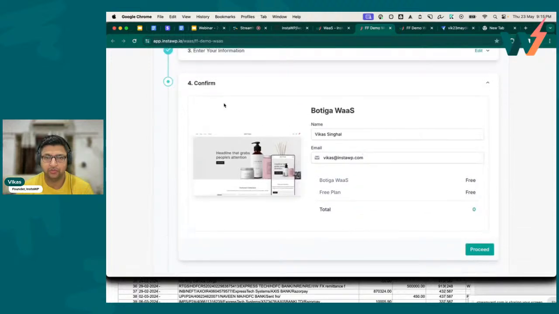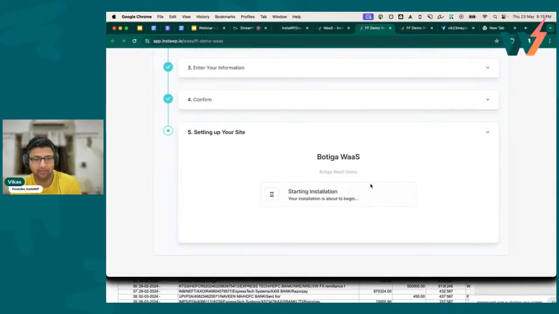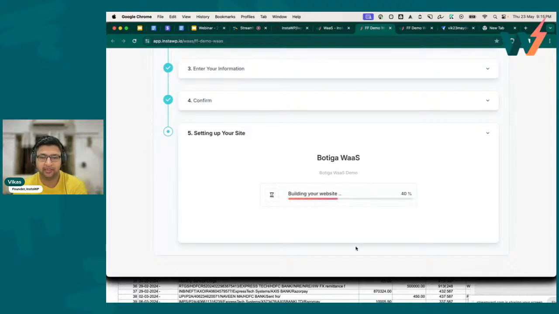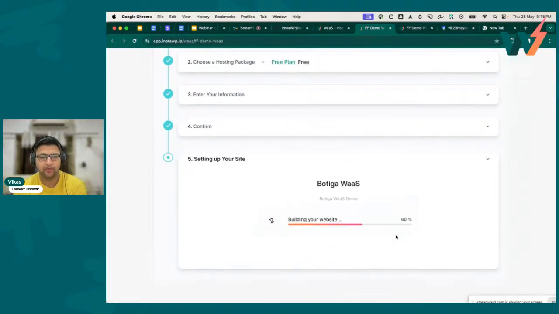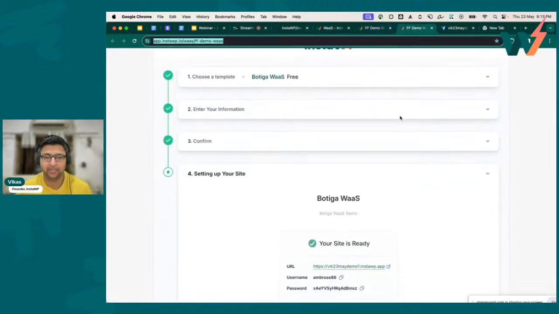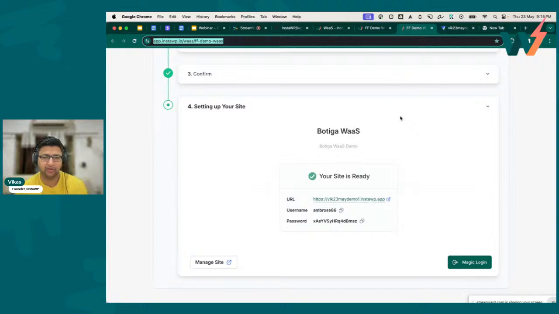Now I am going to confirm that whatever I'm purchasing is okay. Click on proceed. This VAS is using InstaWP Live in the backend, but you can very well use anything, right? As I said, RunCloud or ServerAvatar or anything can be used without a problem. So while this is being completed, I have another screen where this is already complete. So it looks something like this. It takes about a minute or two, depending upon how big the site is and how responsive the hosting company is.